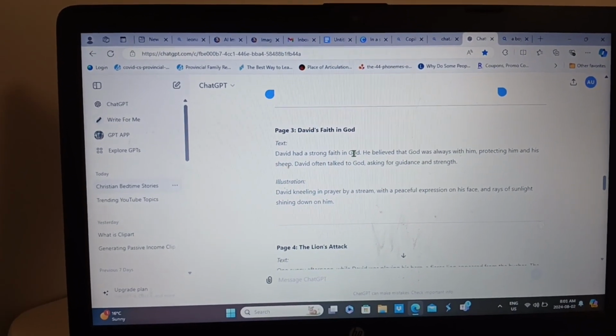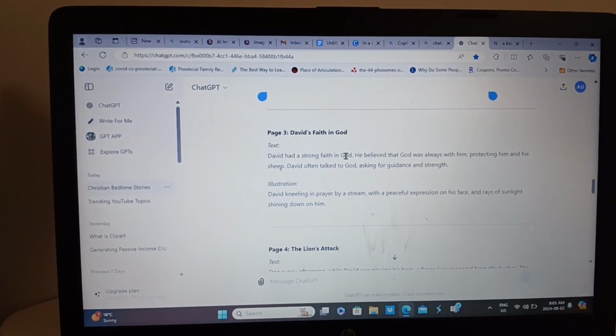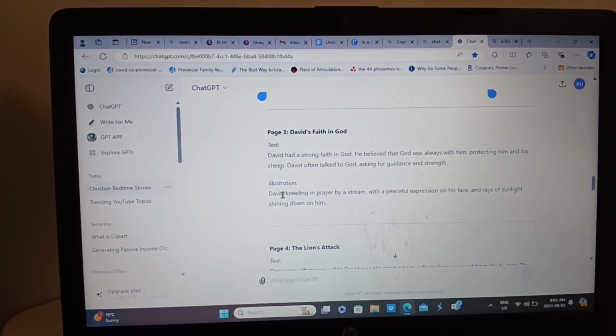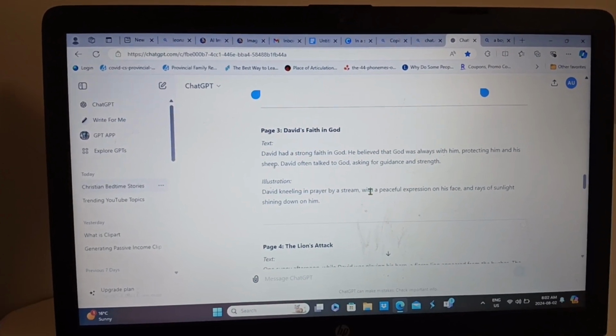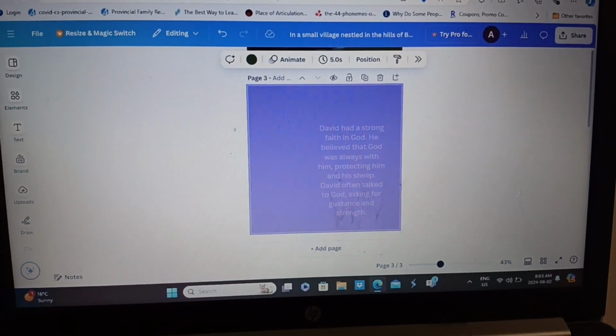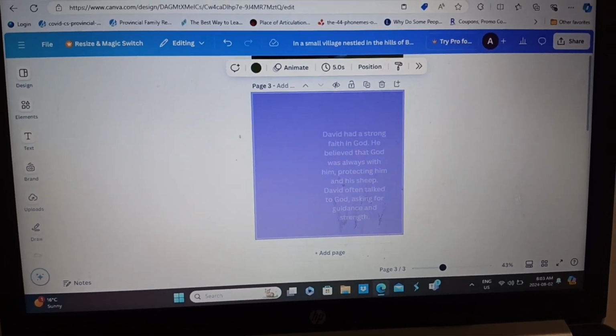We'll copy this and go over to Canva and paste it. It also says David kneeling in prayer by a stream. So we have copied our text from ChatGPT to Canva.